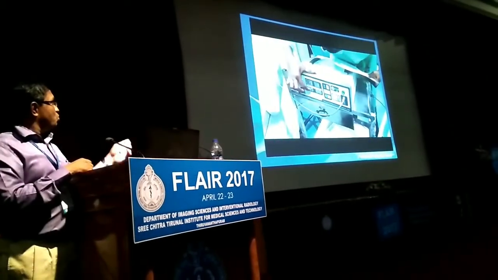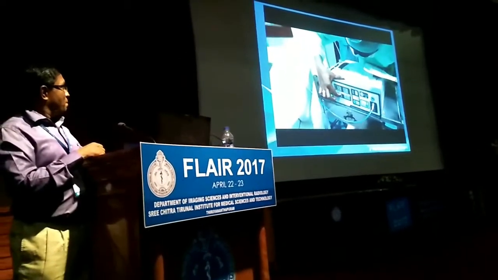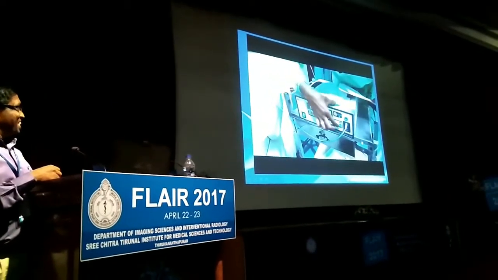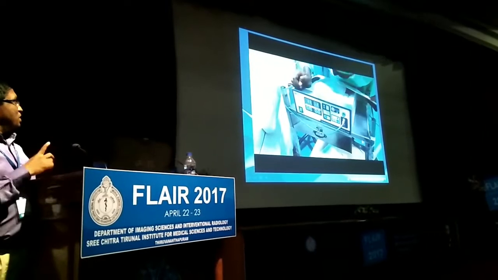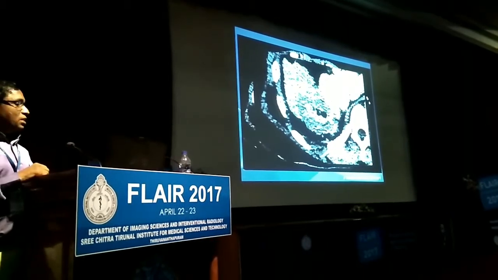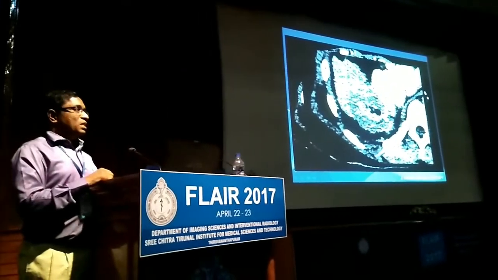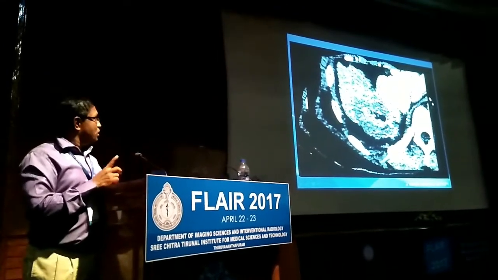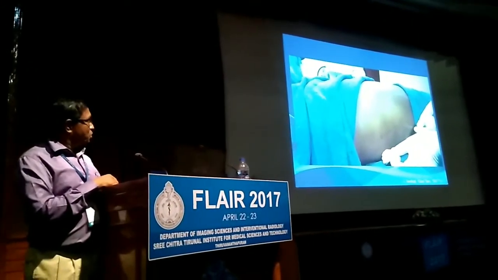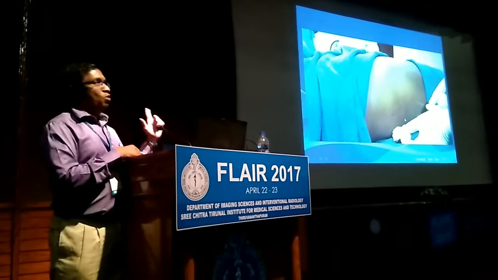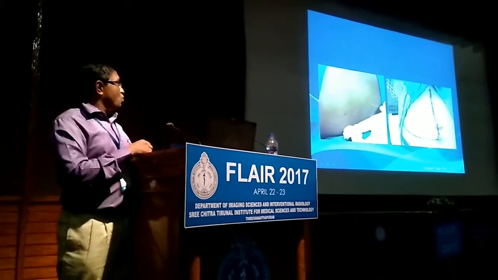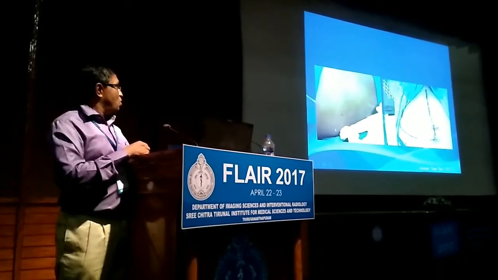There is a small explanation of how to set up the microwave. They are setting it up in just 2 minutes. Now it is 80 watts and 12 minutes. Now you can see the results. Can you see the black area within the tumor? That is the air inside. If it shows that, the tumor is gone. Now you can see the final output: only a small hole, but the whole tumor has been burnt. Regular surgery needs such a long opening, but in microwave only a small hole is enough.